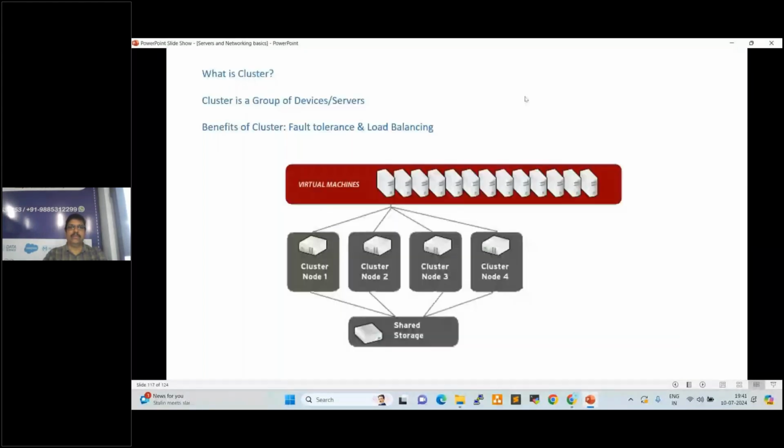Fine. So that is also one of the cluster benefits, shared storage. We'll see that practically.